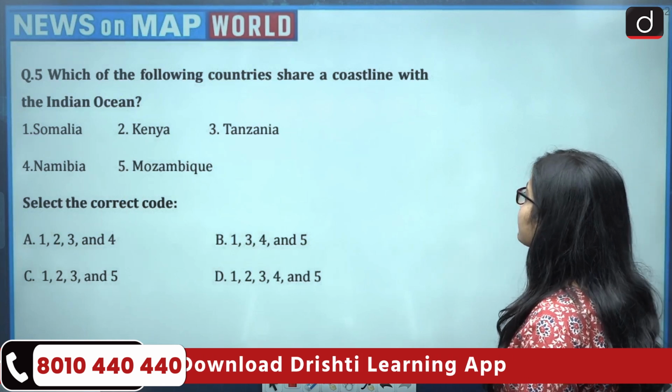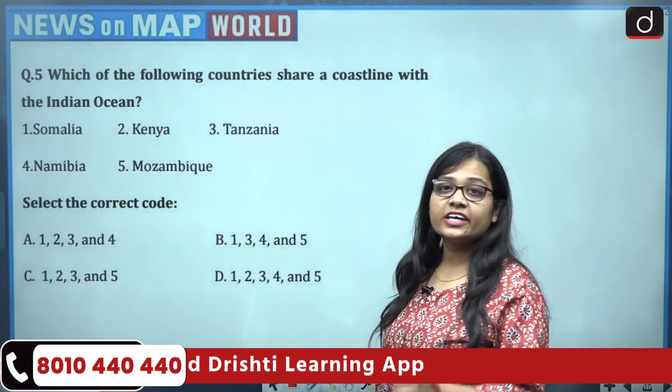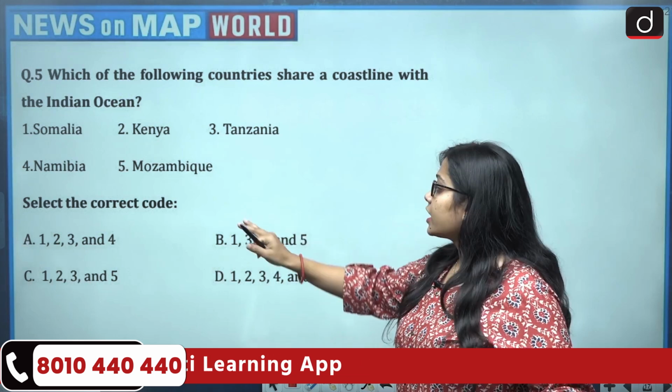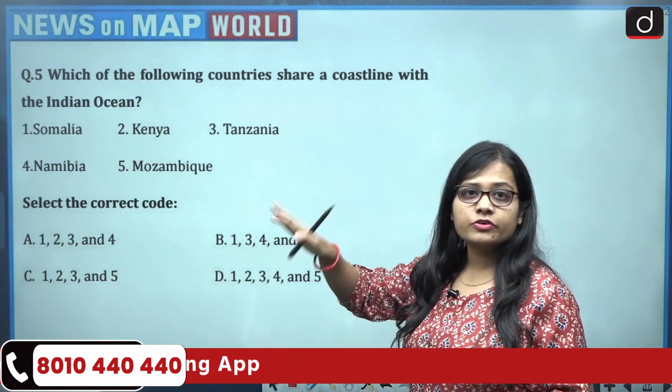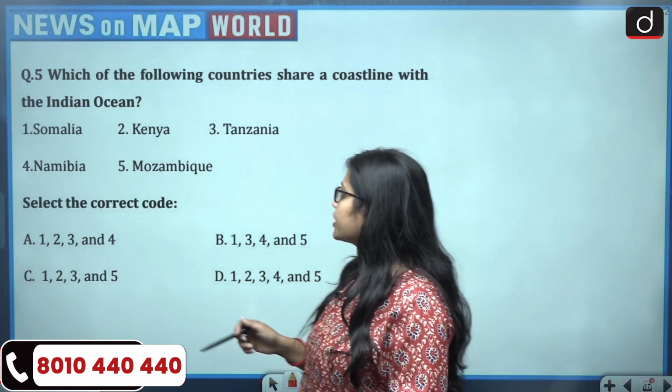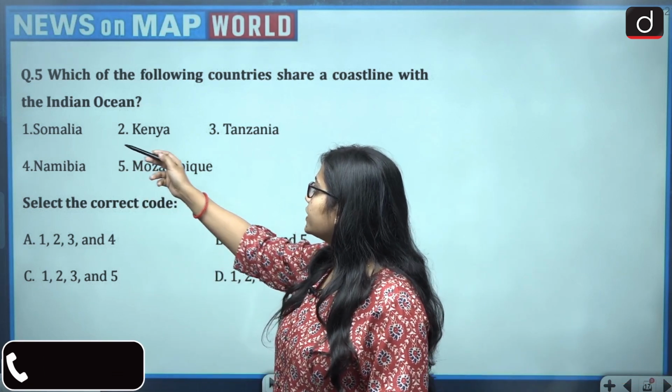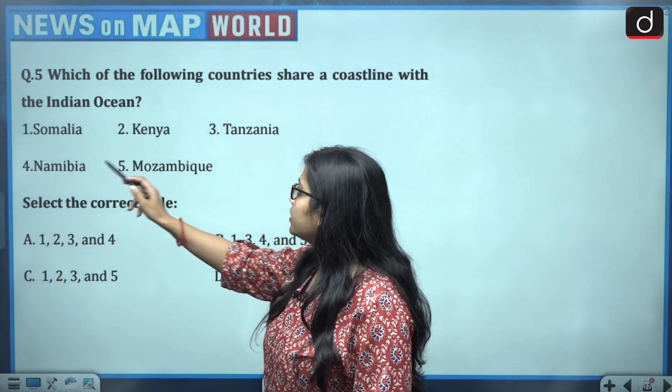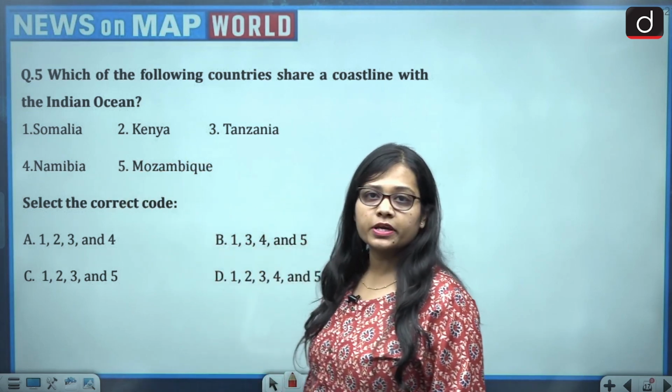Which of the following countries share a coastline with the Indian Ocean? So there are 5 countries given. Out of these 5 countries, which all countries are sharing coastline with the Indian Ocean? Select the correct code. So these countries are Somalia, Kenya, Tanzania, Namibia and Mozambique.